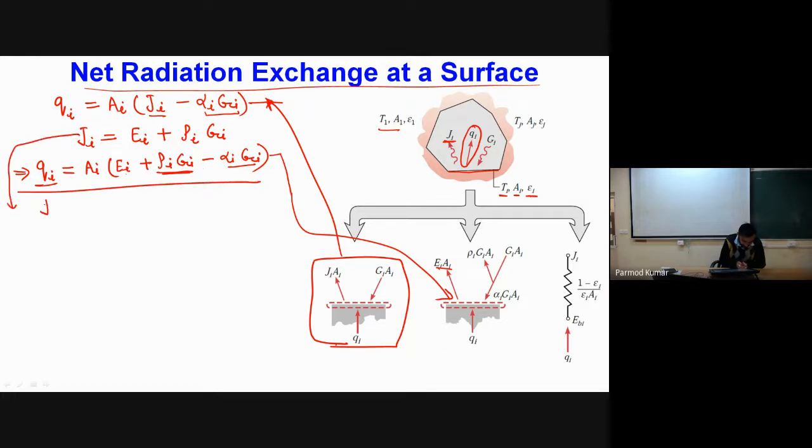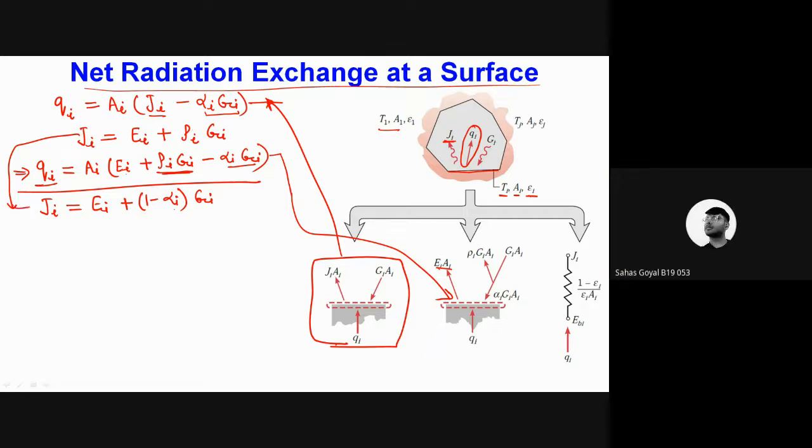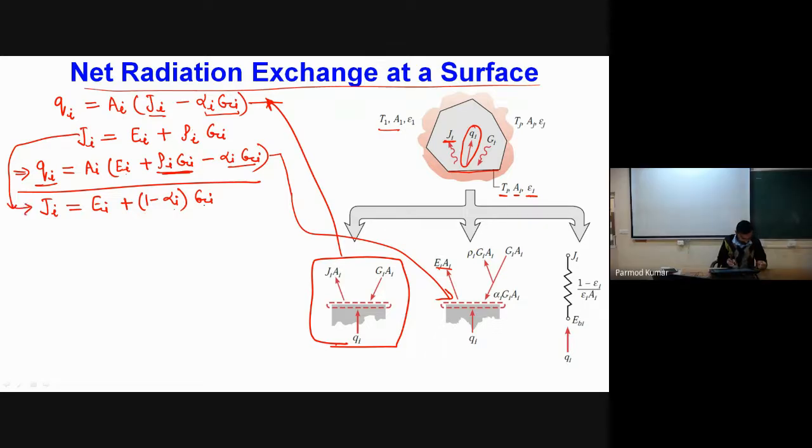As I have written, Ji is equal to Ei plus rho i Gi. Can I write, for an opaque surface, in place of rho i, 1 minus alpha i? Can I write for an opaque surface rho i equal to 1 minus alpha i? Is it correct? Yes, sir.